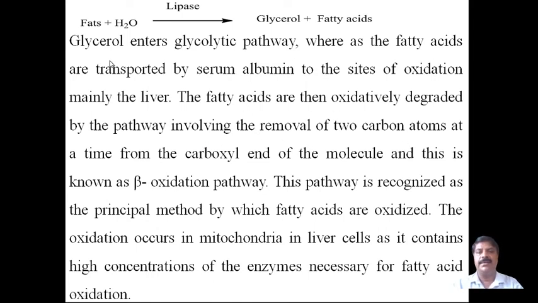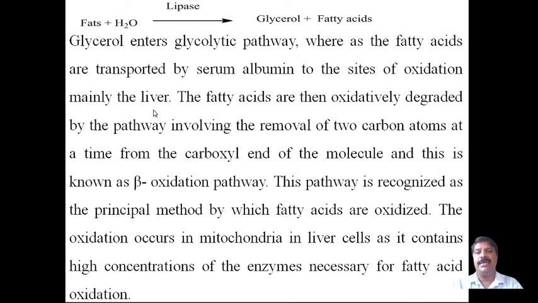Here, the glycerol enters the glycolytic pathway, whereas fatty acids are transported by the serum albumin to the sites of oxidation, mainly the liver.